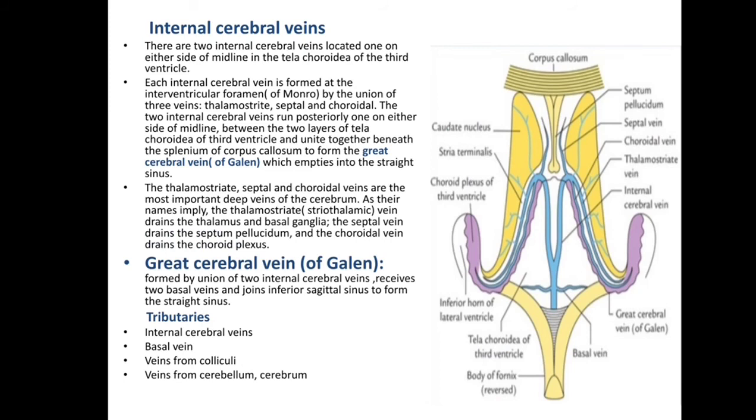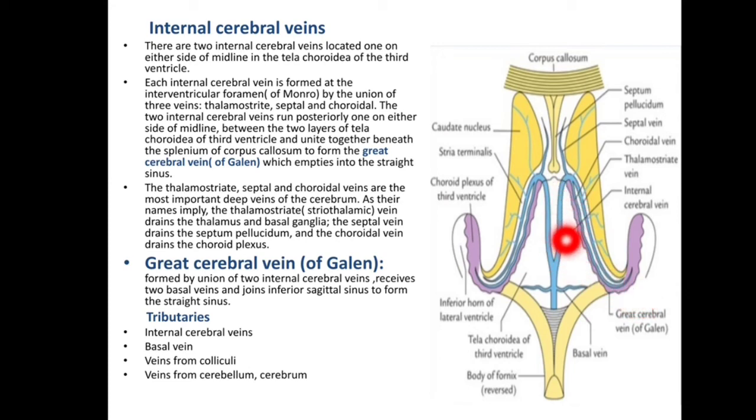Next is the internal cerebral vein. In this diagram we can see the internal cerebral vein. There are two internal cerebral veins located on either side of the midline in the tela choroidea of the third ventricle.